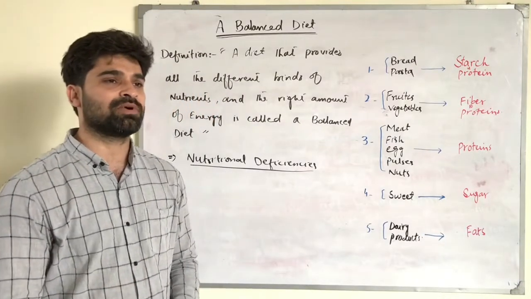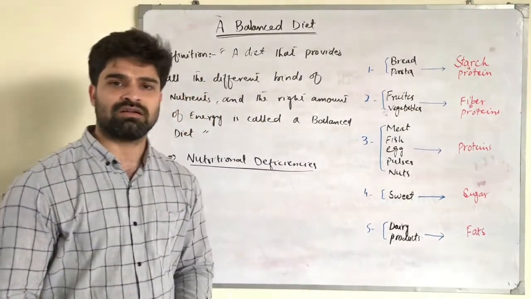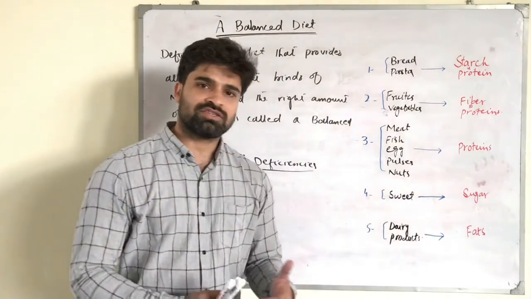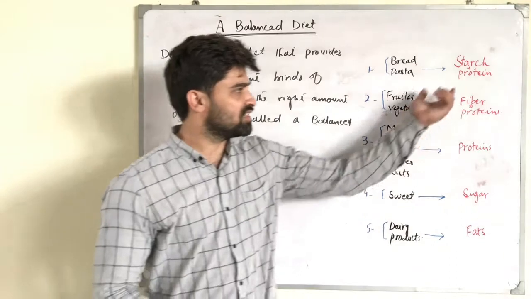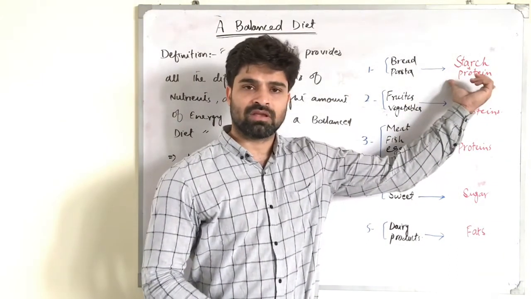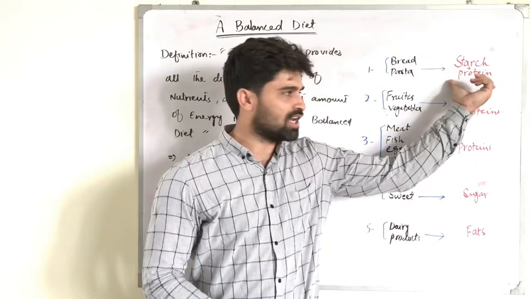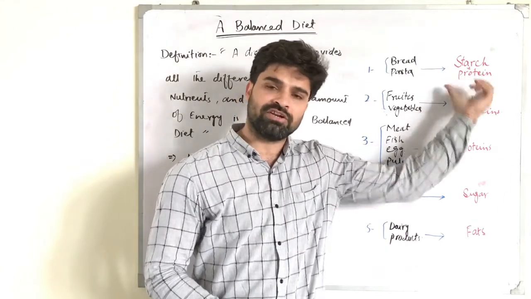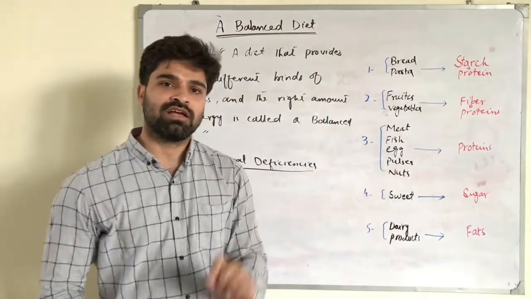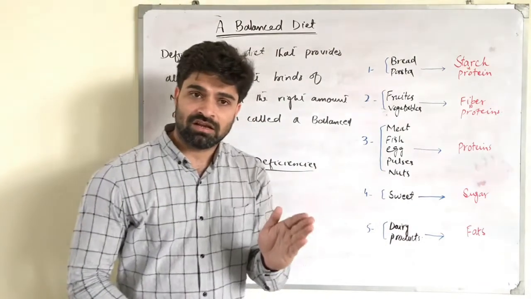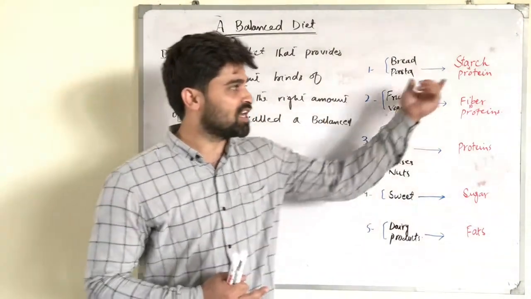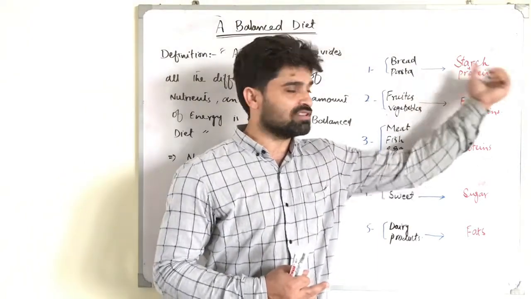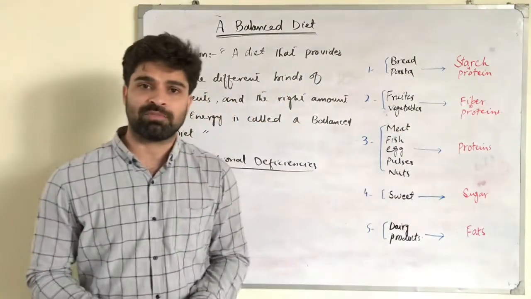Let's say for example, if a child takes a diet which does not contain protein in it, and as we know that protein is necessary for the growth of new cells, and that child is not taking the protein, what will happen?